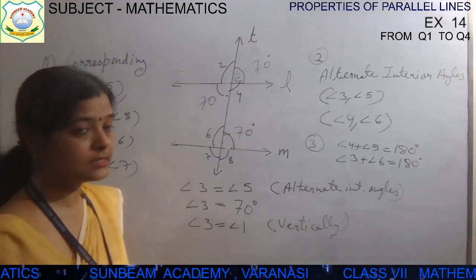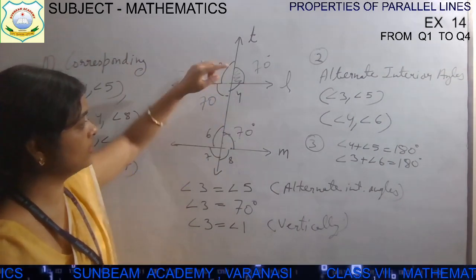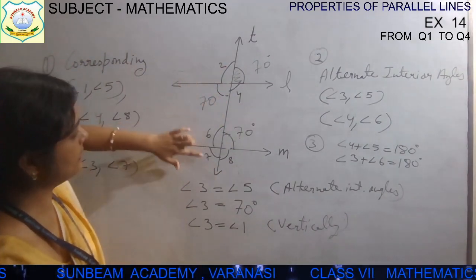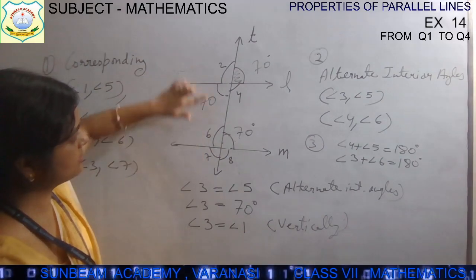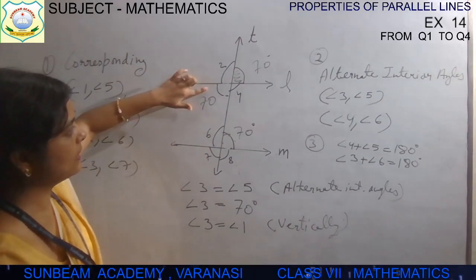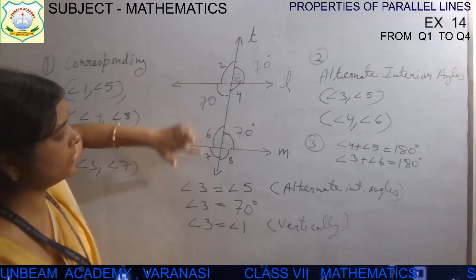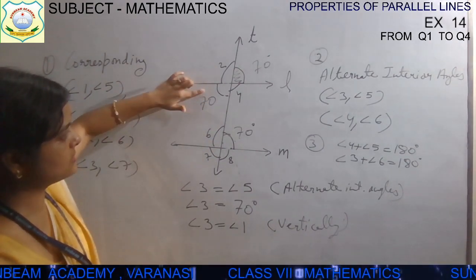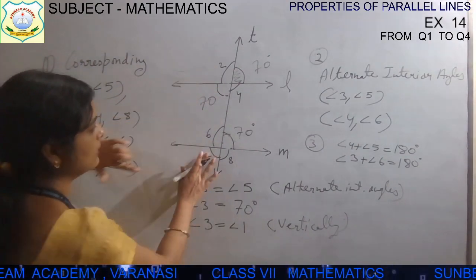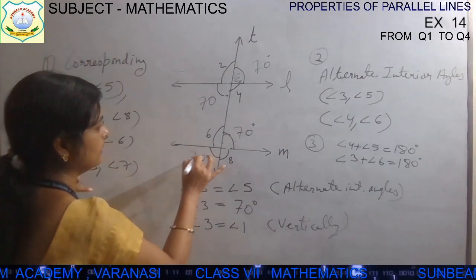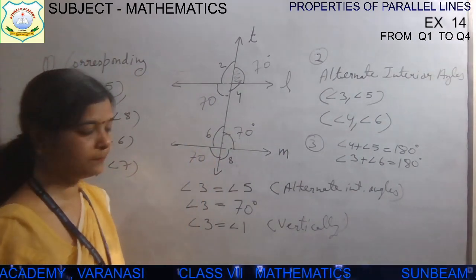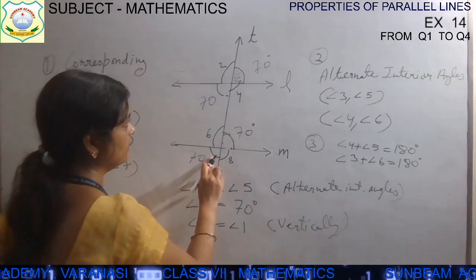Then next one is angle 7. See, this one is 70, angle 3 and angle 7. What are angle 3 and angle 7? Corresponding angles, children. So you can conclude that if this is 70 degree, this angle 7 is also 70 degree. Now this has become 70.